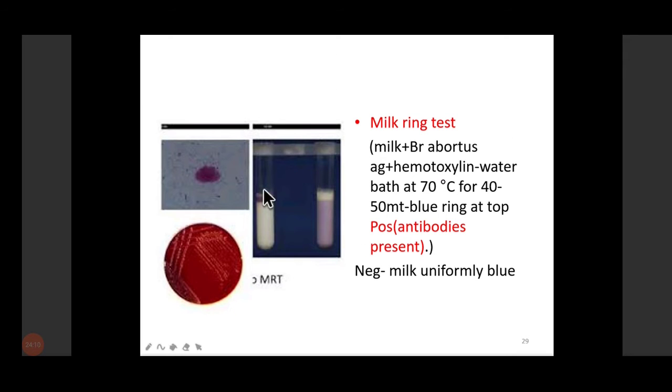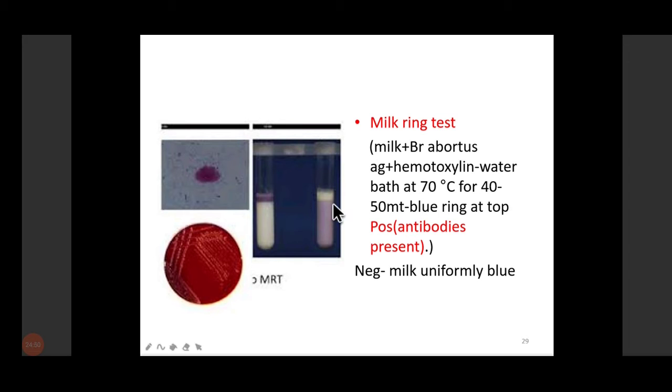What the milk ring test is: we take the infected milk, when we suspect infection in a dairy, or we pool the milk of all the animals. Then we add the antigen, Brucella abortus antigen, then we add the hematoxylin dye and water, and we incubate it in a water bath at 70 degrees centigrade for some time, 40 to 50 minutes. The blue ring is formed at the top because antibody is there. We have added the Brucella abortus antigen, so it will combine and form the blue ring seen on the top. So this is a positive test.